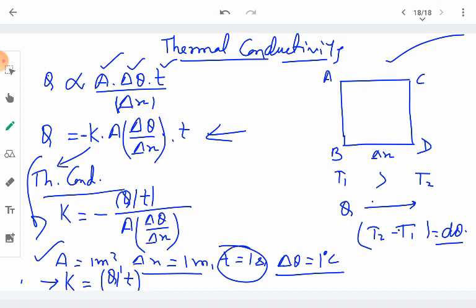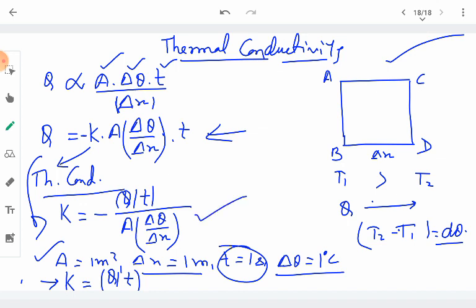So once again, thermal conductivity of any material is defined as the quantity of heat energy that flows across the opposite faces of a 1 meter cube in 1 second when the opposite faces of the cube are maintained at a temperature difference of 1 degree Celsius, or we can say 1 Kelvin.